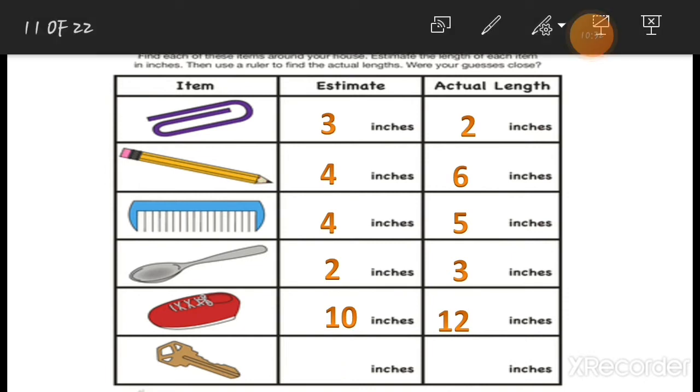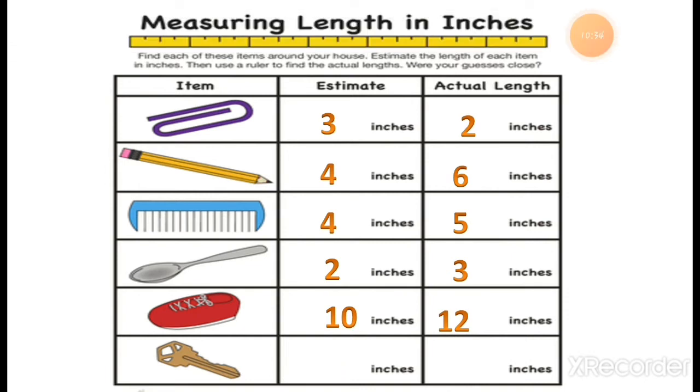Now we are talking about the key that you all have, right? You all are using the key. Not you students, but your parents have a scooter or any vehicle, right? It starts with the key. Without the key, the scooter or the car or any vehicle will not start. So everyone's house key must be there, and you can measure the key also. The estimated length of the key is 2 centimeters, but actually it is 3 centimeters long. This way you have to measure the thing.